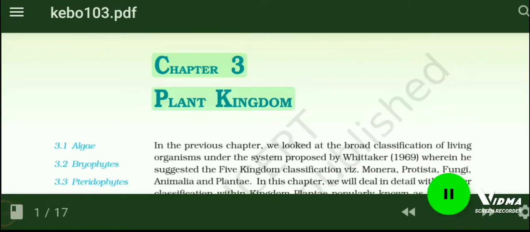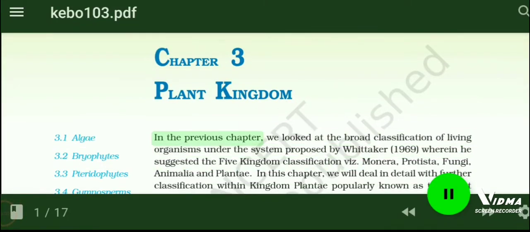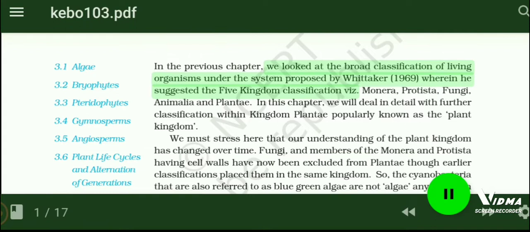Plant Kingdom, Chapter 3. In the previous chapter, we looked at the broad classification of living organisms under the system proposed by Whittaker, 1969, wherein he suggested the 5-kingdom classification, viz. Monera, Protista, Fungi, Animalia and Plantae. In this chapter, we will deal in detail with further classification within kingdom Plantae, popularly known as the plant kingdom.